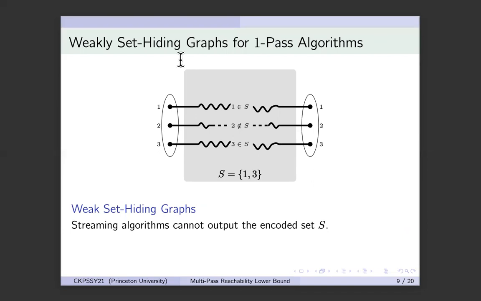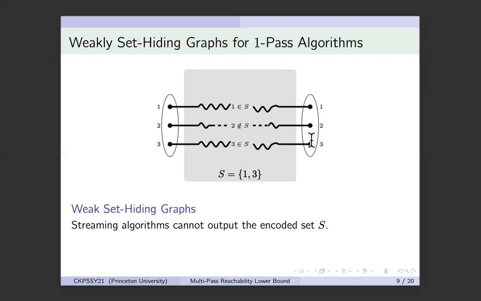And observe that because an element I is in the set if and only if the ith vertex in the first layer can reach the ith vertex in the last layer, computing the set S exactly is basically like solving n different reachability problems on the same graph. The edge set is the same, but the sources and the sinks are different. And I just showed you that one reachability problem is hard, so it follows that n reachability problems are also hard. But it turns out the argument is not that simple.